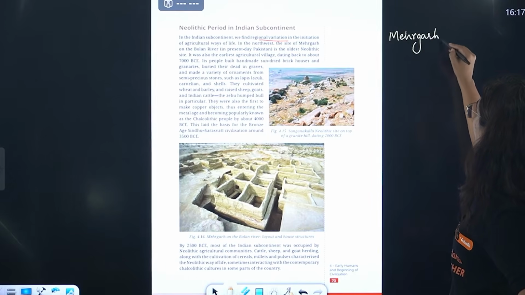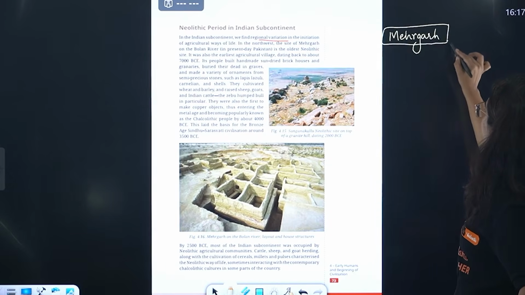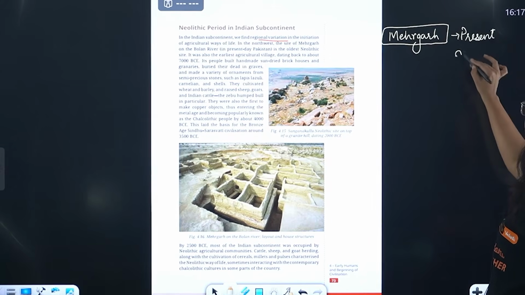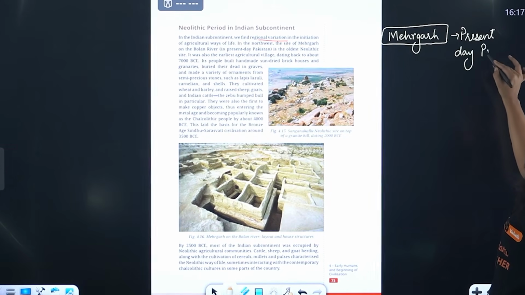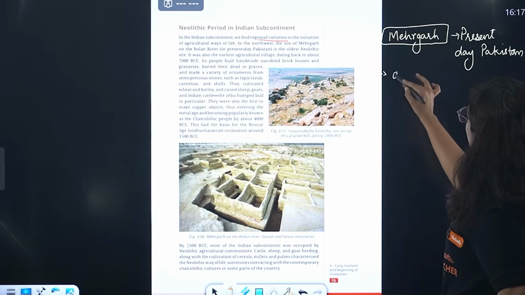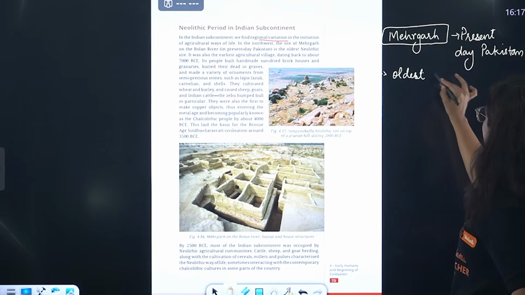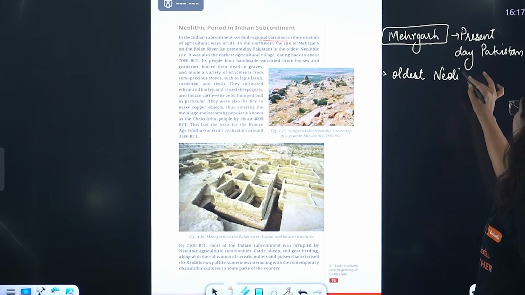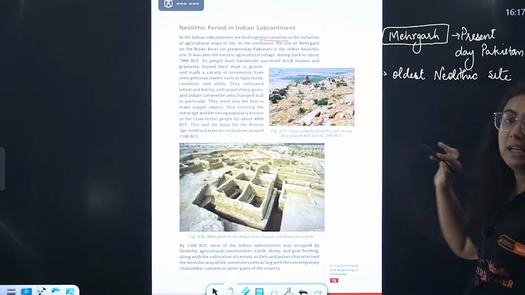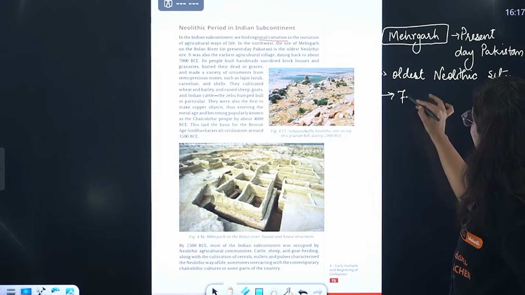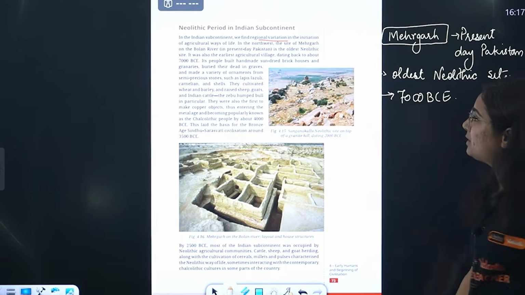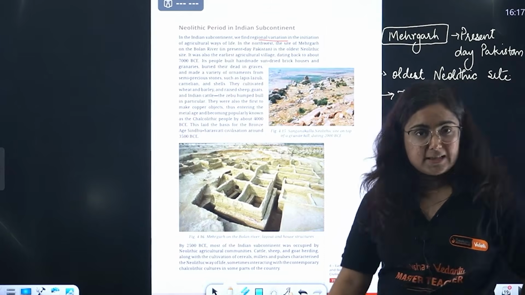We just saw it in the map, beta. It is Mehergarh. Where is Mehergarh? Mehergarh is in present day Pakistan, which is considered to be the oldest Neolithic site. It is considered to be what, bacha? Oldest Neolithic site. Right? And the time is 7000 BCE, and hence I wrote it as 7000 BCE. Okay? Getting my point?